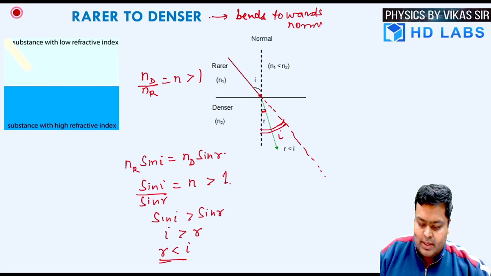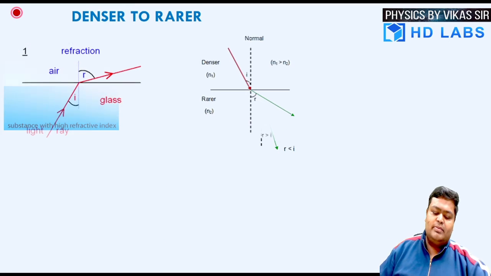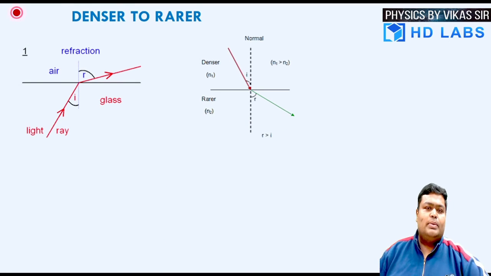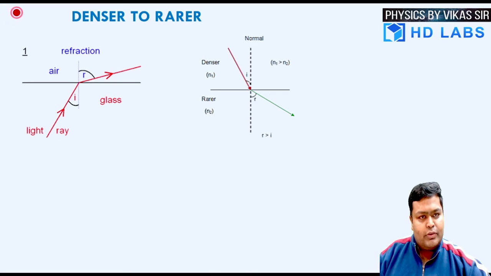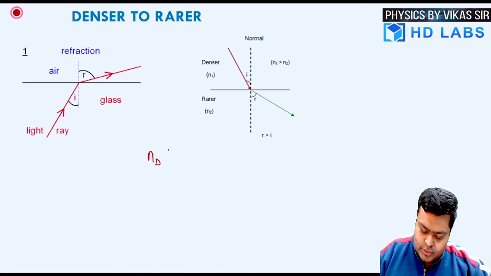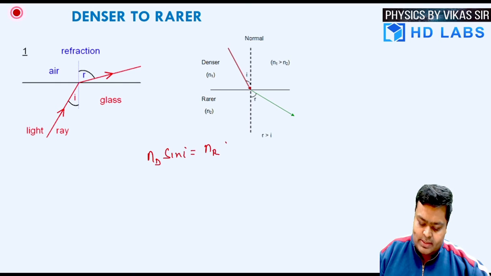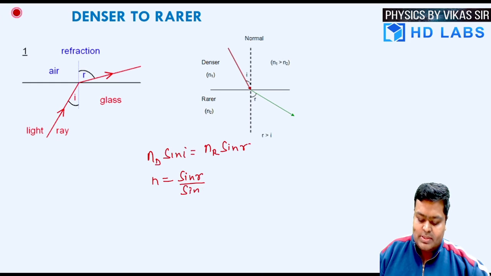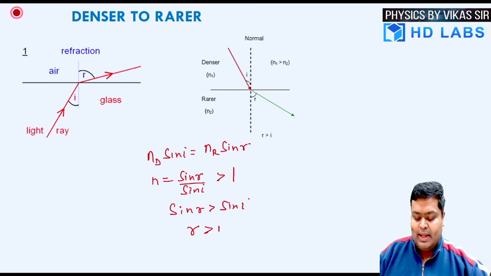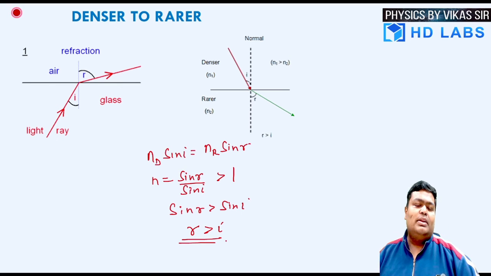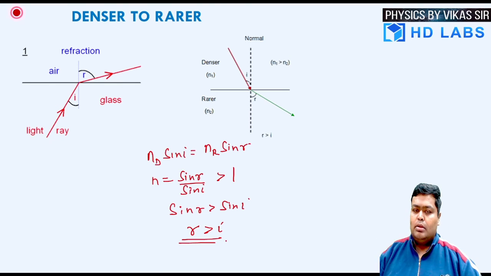Now, there is the reverse behavior of it also. So let's see the reverse behavior. If the ray of light travels from the denser to rarer, now the first medium is going to be the denser. So nd sine of i, it goes into the rarer medium. So that's nr sine of r. Now I can conveniently write that n is equal to sine of r upon sine of i. Now since n is more than 1, I can easily comment that sine of r is more than sine of i, or angle r is more than angle i. So this time the angle of refraction is more than the angle of incidence.